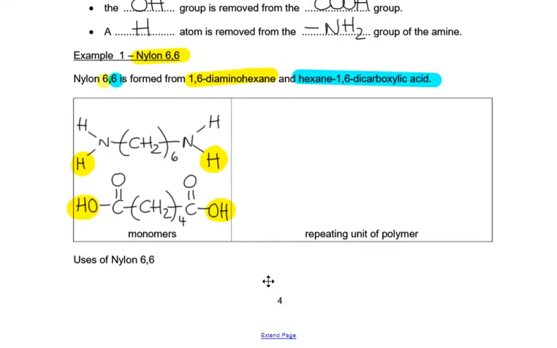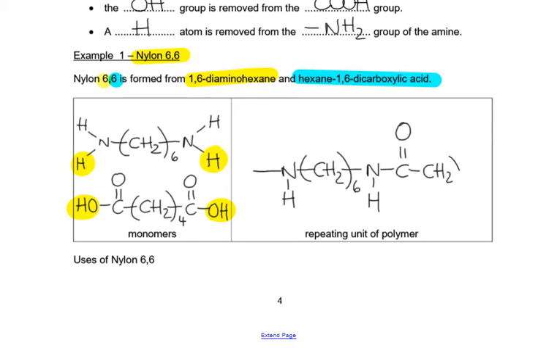So in I go. I'm going to start with the top one. I've got my trailing bond to an N that's got a H. It doesn't matter whether that H points up or down. Then I've got 6 CH2s, and then I've got another N with a H. And then I've got a C joining it to my carboxylic acid, so C double bond O. And I've got CH2 brackets, this time 4 times, and a C double bond O, and then my trailing bond.